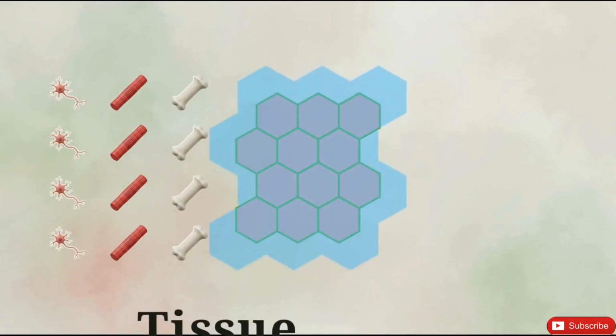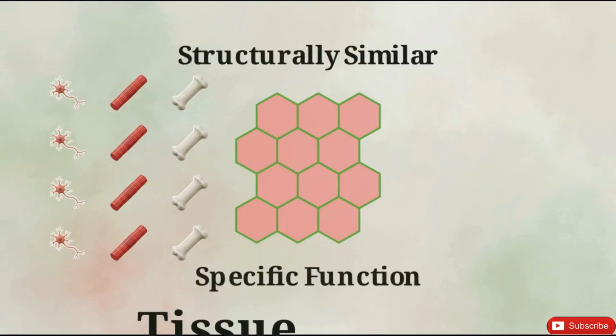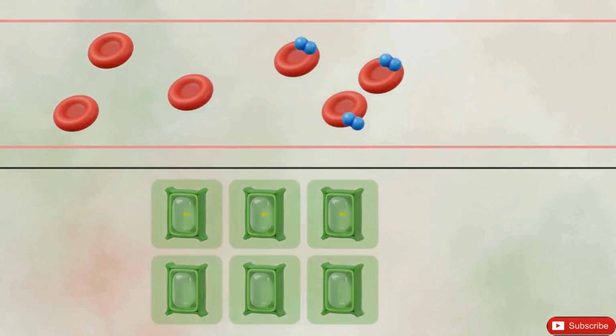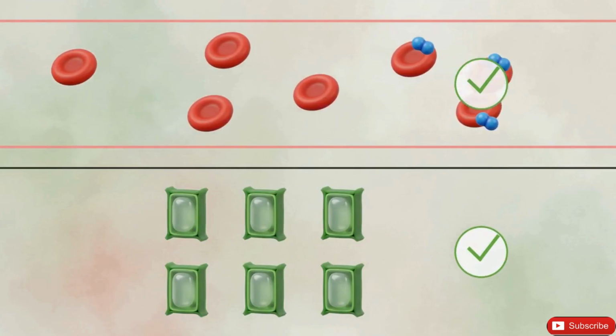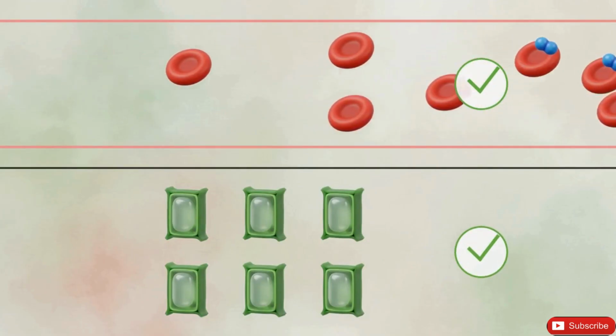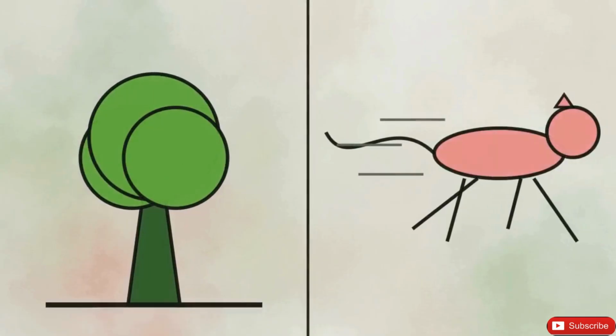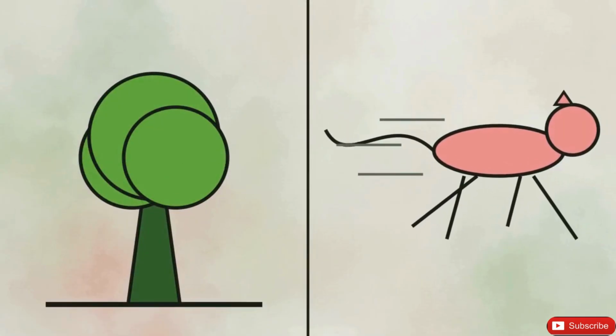Specifically, a tissue is a group of structurally similar cells working together to perform a specific function. This organization leads to a division of labor. By specializing, different groups of cells increase the body's efficiency, allowing it to carry out complex life processes simultaneously. The structure of these tissues depends on the organism's lifestyle.